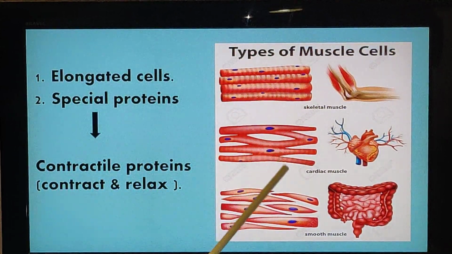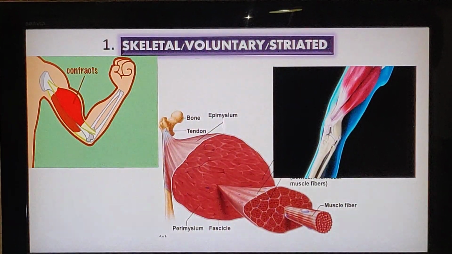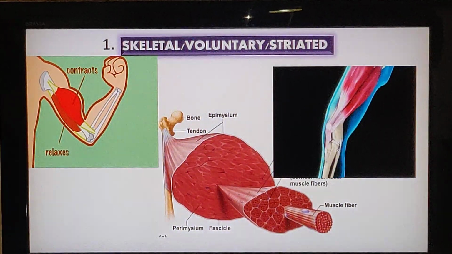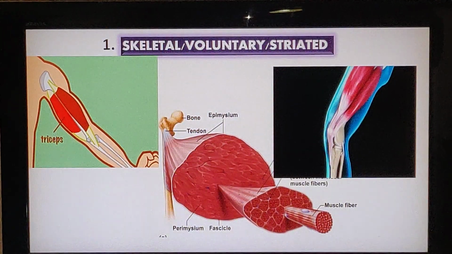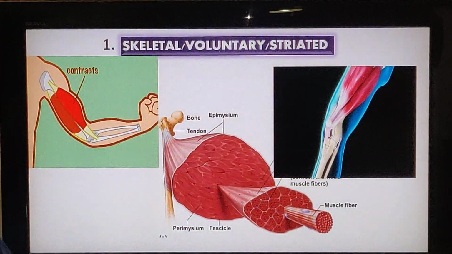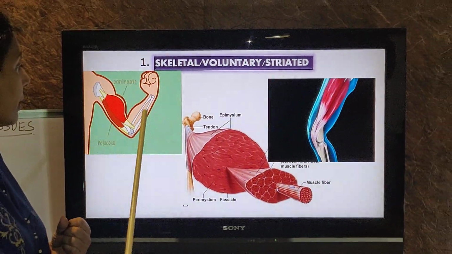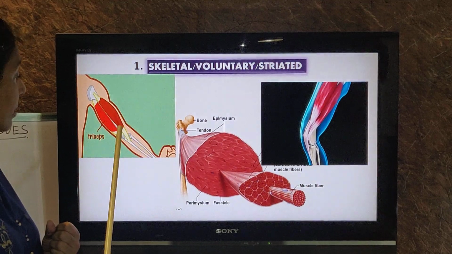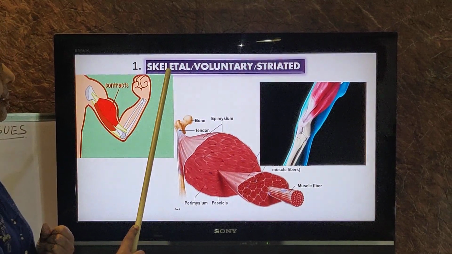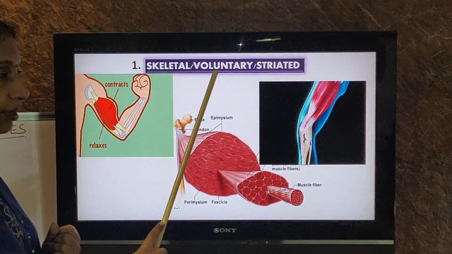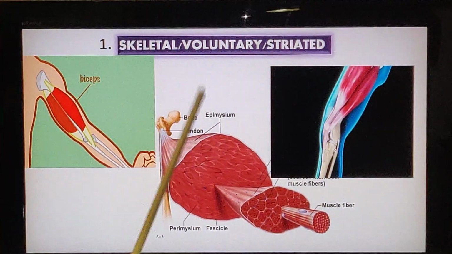Clear? Now let us see one by one. The first one is the skeletal muscle. The skeletal muscle is also called the voluntary or the striated muscle. Why is it called voluntary muscle, children? Because when I move my hand, it is in my control. I can control the movement of my hand. And if you see, the muscles are attached to the bones here. So since it's attached to the bones, it's called the skeletal muscle. Why is it called voluntary muscle? Because it can be controlled by us. That's why it's called voluntary.